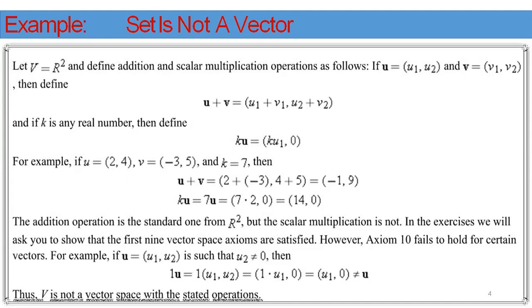This is the simple example for the vector space. This is the understanding example. So that's why V is not a vector space with the above binary operations: one is vector addition and the other is scalar multiplication.